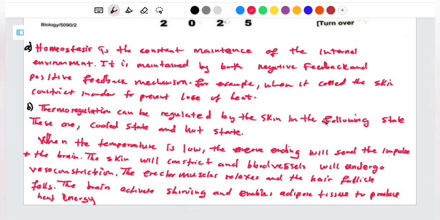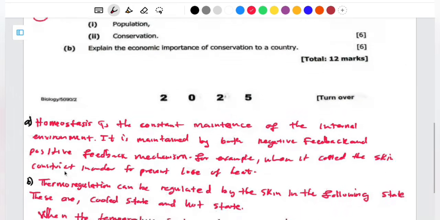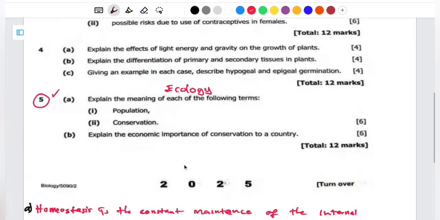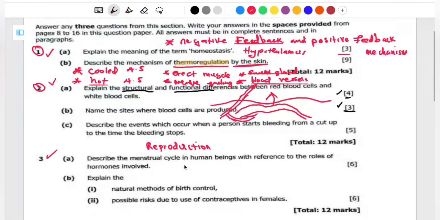Then, what is going to happen to the sweat glands is that during the cold season, they are not going to produce sweat, but they are going to be effective during the hot state, where they are going to release sweat. I've talked about the blood vessels. The skin is going to dilate. The erector muscles are going to contract in order to pull the hair follicle, so it is going to stand in order to allow the loss of heat. So that is what you're supposed to answer on this part.